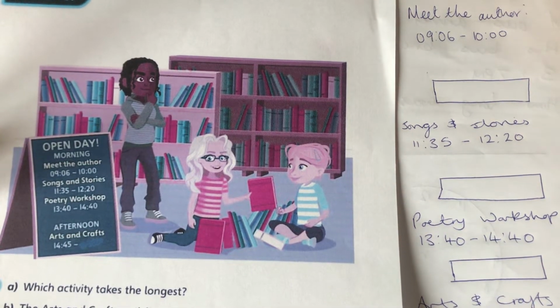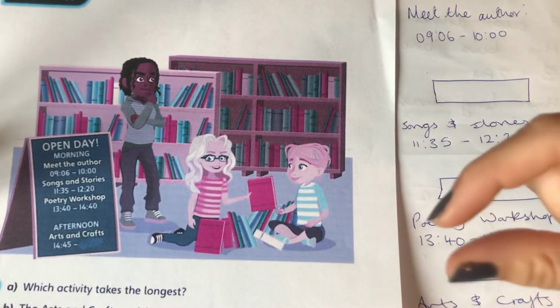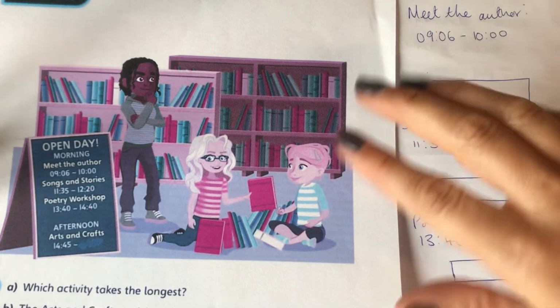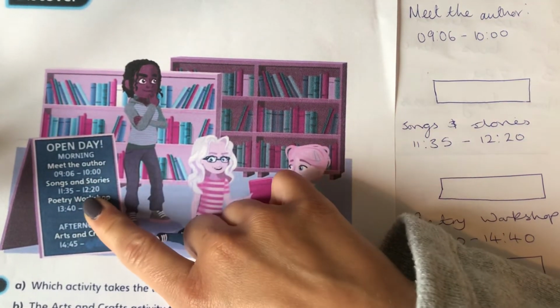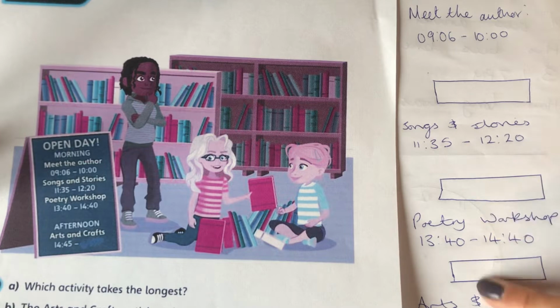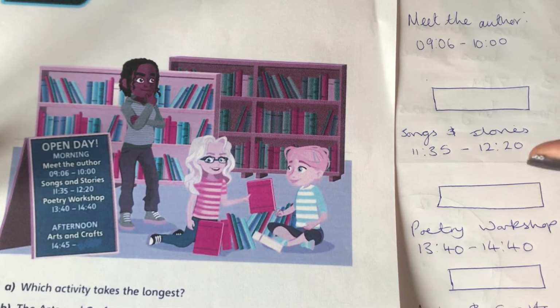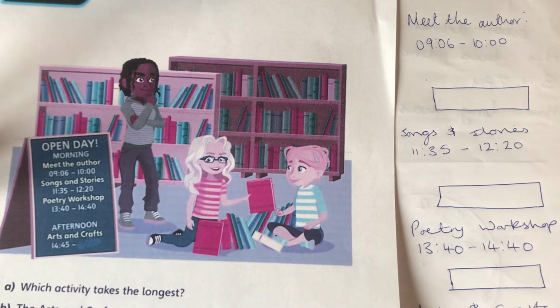Hello, Year 3. Today, carrying on from yesterday's learning where we were working out the duration, which was how long something lasted, we're going to be comparing the duration of an event. Here we've got some events that are happening, and over here we've got some space to find out how long each of them lasted. Then we're going to decide which one was the longest and the shortest. So when we're comparing, we're going to be finding out things like that.